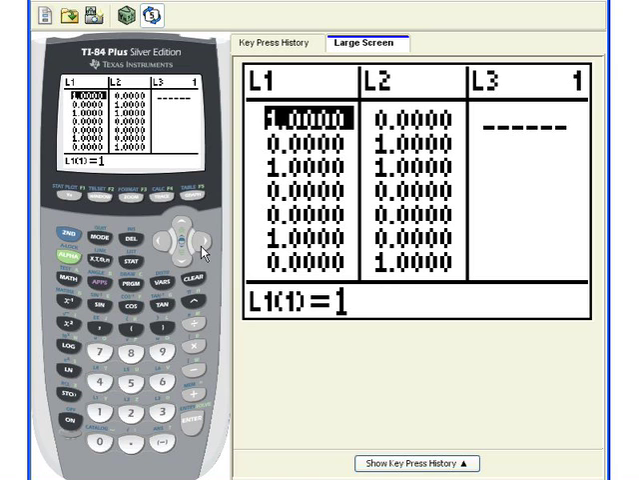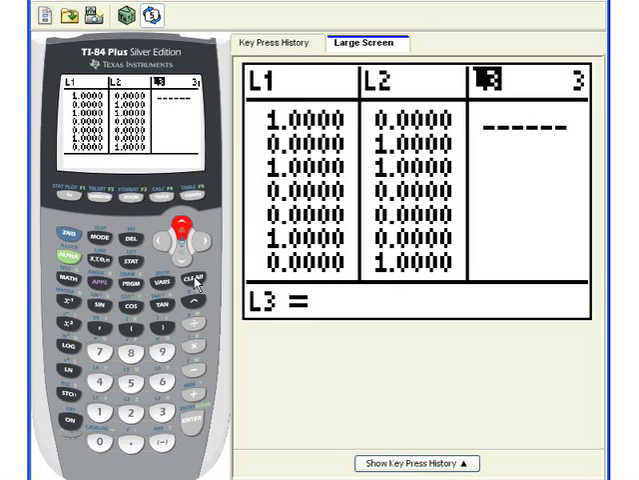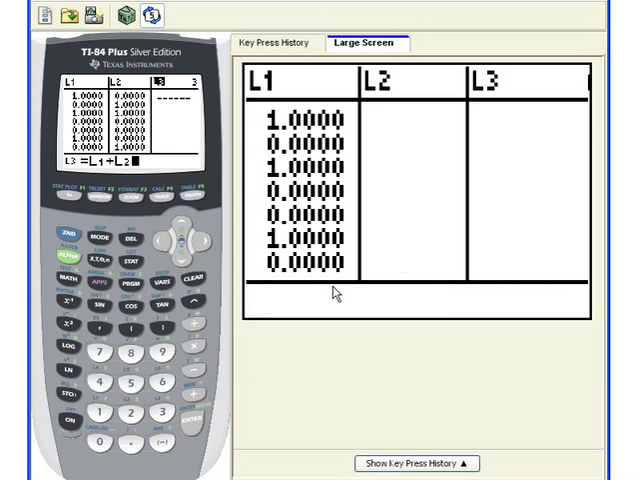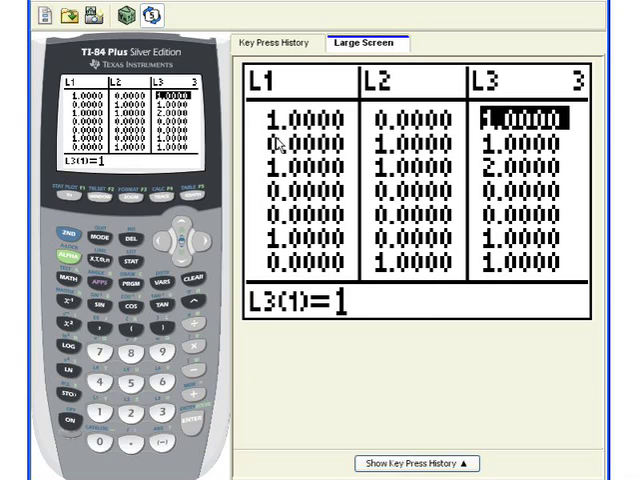So if I come over here and highlight L3, this says any operation, any command I give it right now will have an effect on the entire list. I'm going to simply type L1 plus L2, hit enter. It's going to add them up for me so I don't have to mess around. 1 and 0 is 1, 0 and 1 is 1, 1 and 1 is 2, and so forth. Now L3 has the combined results of L1 and L2. So these values tell me the number of heads. This 0 says that both coins were tails.